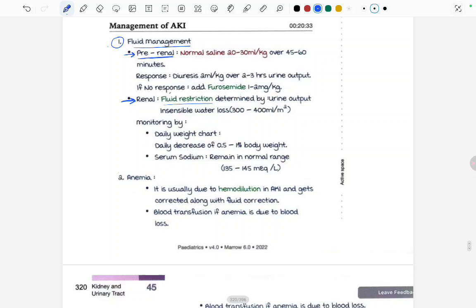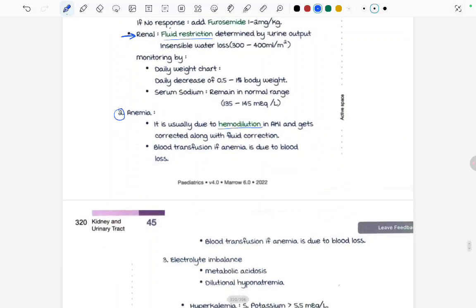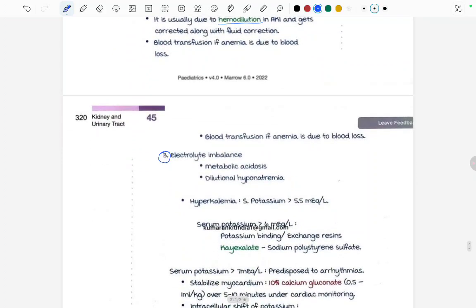In the management of AKI, there is also anemia management. Anemia occurs in AKI patients usually because of hemodilution and gets corrected along with the fluid correction; blood transfusion if anemia is due to blood loss. Now there is electrolyte imbalance also in AKI. Electrolyte imbalance causes metabolic acidosis, and there is dilutional hyponatremia.